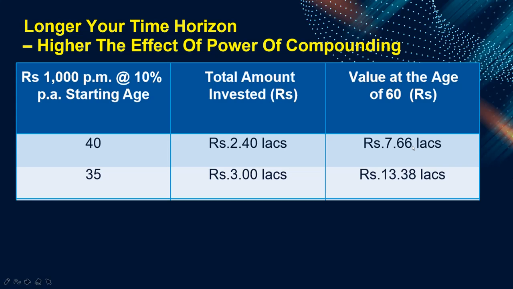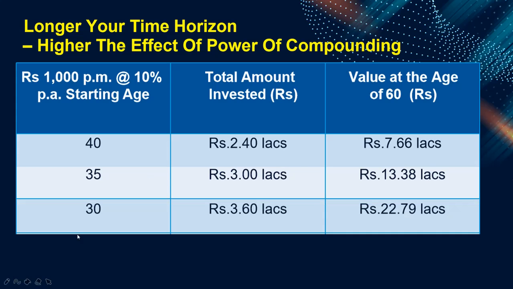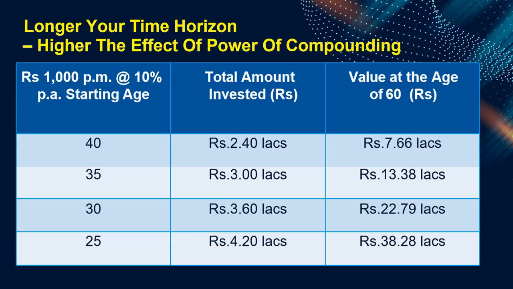Suppose you invested the same amount but started at 35 years, you just increase the investment amount by 0.6 lakh. But here you see, you are getting 13.38 lakhs, almost double. Why? Just because of a 5-year difference. Power of compounding. The longer your time horizon, the more the power of compounding. At 30 years, it becomes 22.79 lakh. Here we are doing quarterly compounding. At 25, oh my God, this is like 38. The power of compounding is very, very strong here, isn't it?